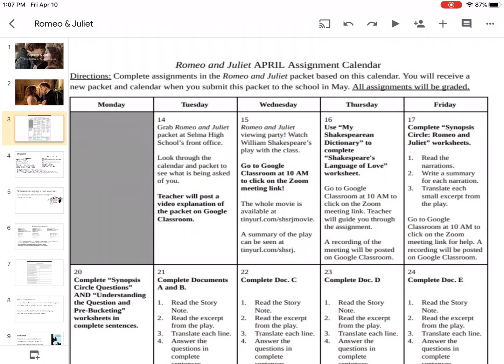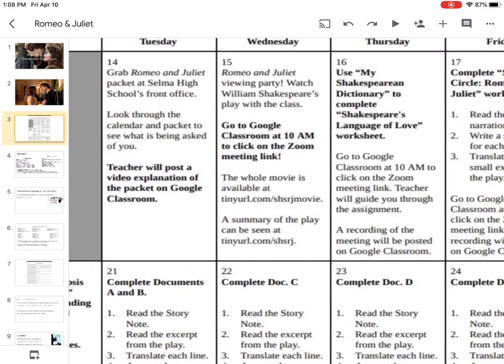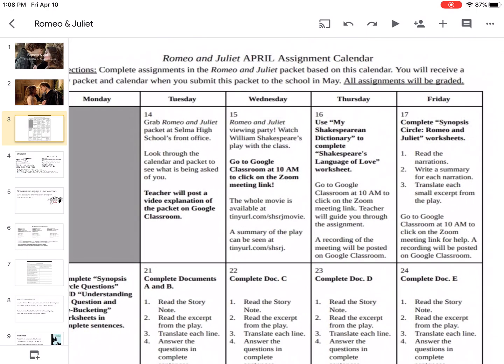Okay, so it is on the 15th. I had said the 14th, but it's on the 15th. So you're going to go to Google Classroom. So if you have Chang, you're going to go to Chang's classroom, and so on if you have a different teacher, okay? So go to the Google Classroom at 10 a.m. to click on the Zoom meeting link. So you're going to watch this movie with your GE class, okay? If for some reason that doesn't happen, the whole movie is available, okay? So you could see that right there, it's available. And then a summary of the play can be seen at the link over there, okay?